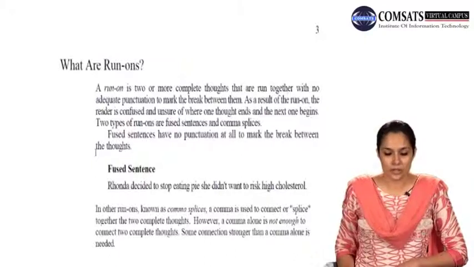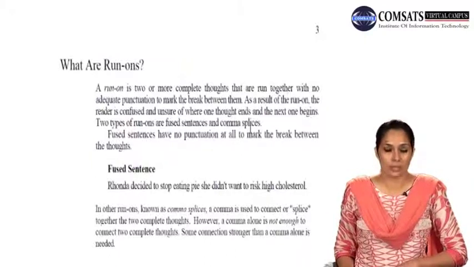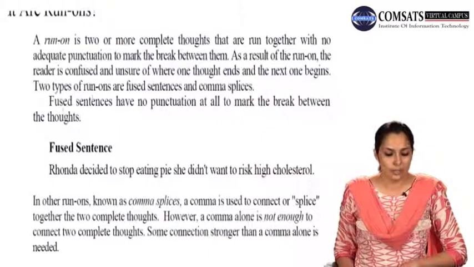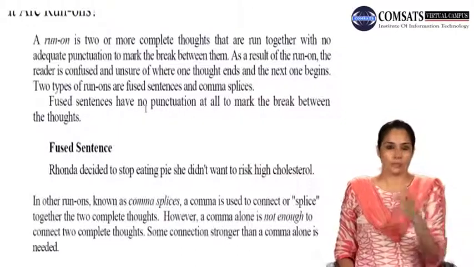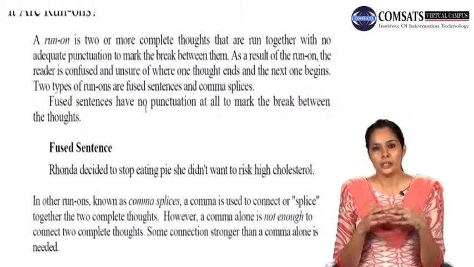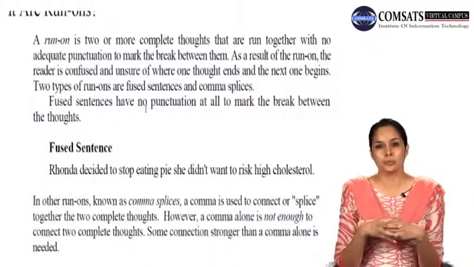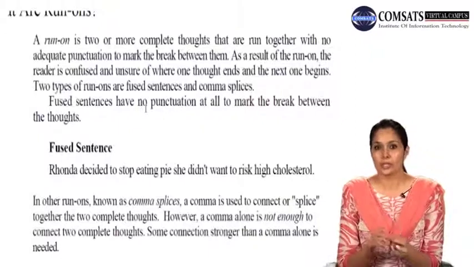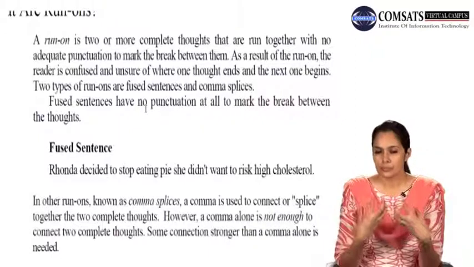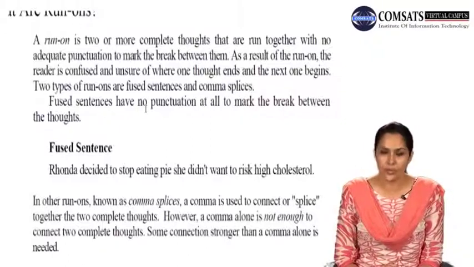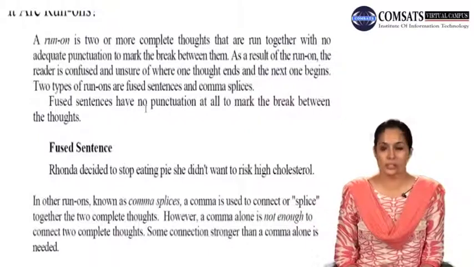2 types of run-ons are fused sentences and comma splices. Now we have 2 types of run-ons. Basically one of them is fused sentences. They have no punctuation at all to mark the break between the thoughts. Now fused means that is mixed, that is written in a way that does not mark the break between those. Where in the sentence a break should come, or where a connection is breaking or a new connection is forming, that place is not identified in that sentence. So that sentence is called a fused sentence, and the other one is comma splice.